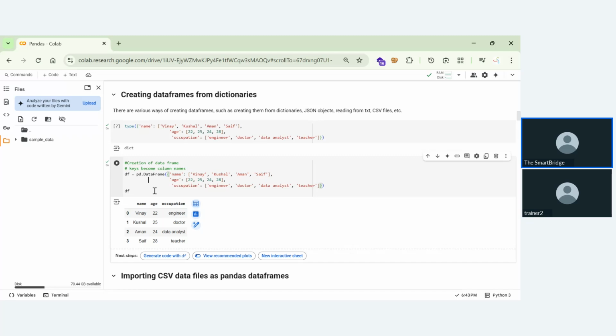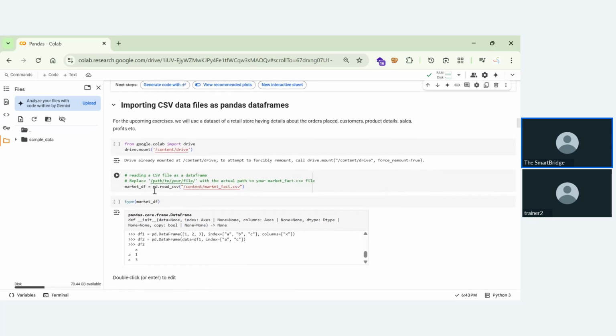And when we pass this dictionary into a data frame, we use the function pd.DataFrame. When you want to convert it into a series, we'll give it as pd.Series. Based upon the data type, we'll give the name. If it is a series, we'll give pd.Series. If it is a data frame, we'll give pd.DataFrame.